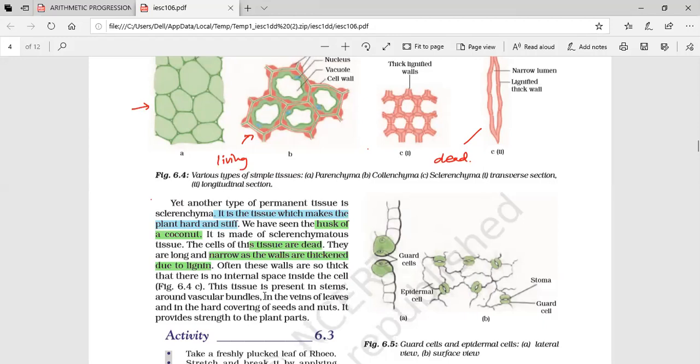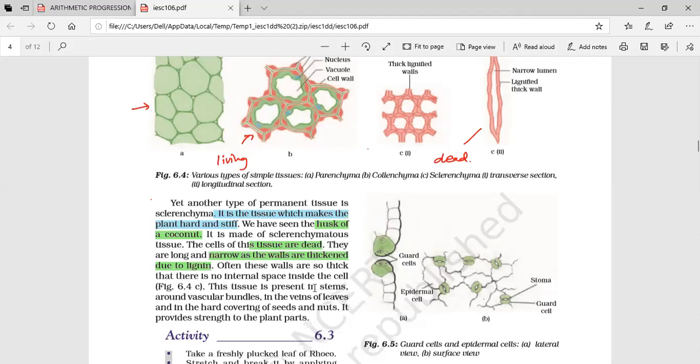So cytoplasm itself is not there. The nucleus is not there either. The cytoplasm was there, and because of the thickening, it is dead now. That means there is nothing inside the cell. Dead tissues don't have any cellular part. Cellular organelles are completely absent.